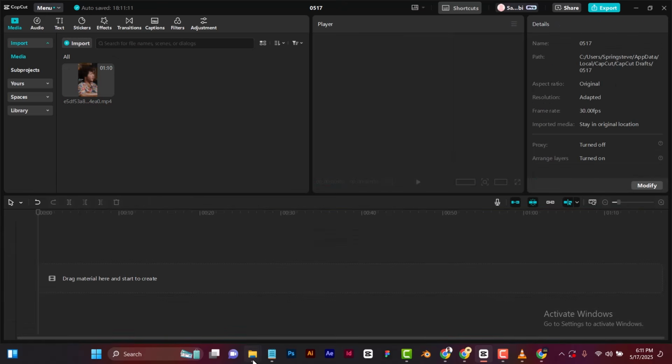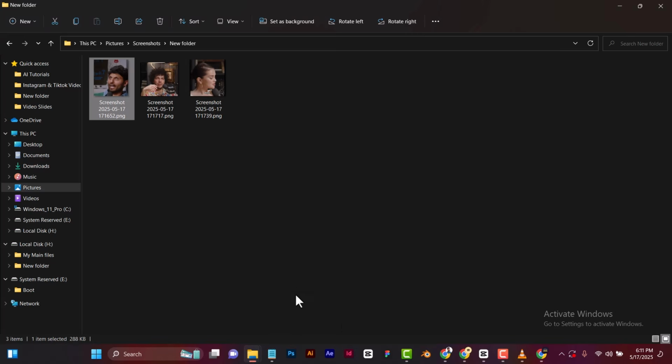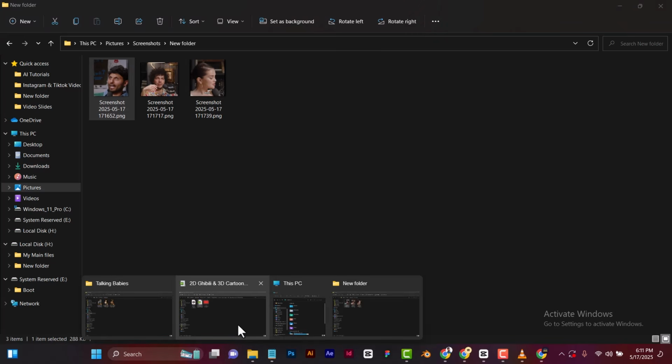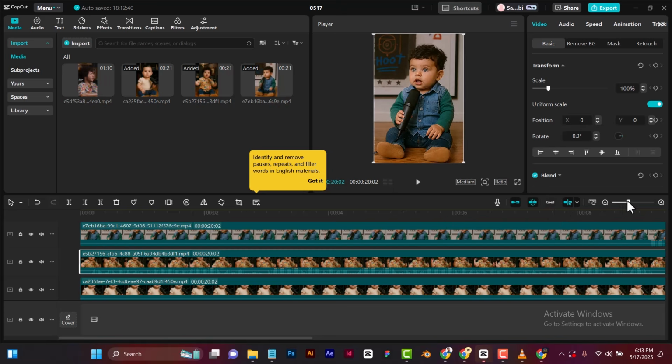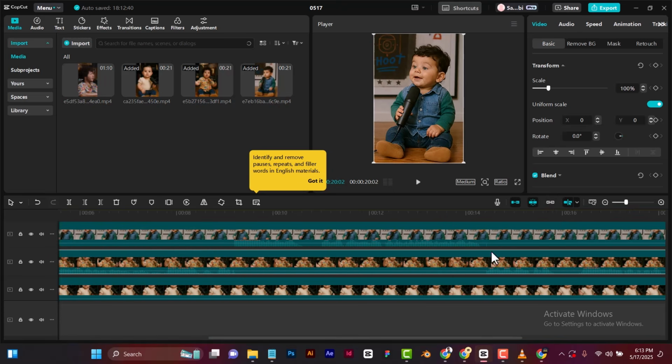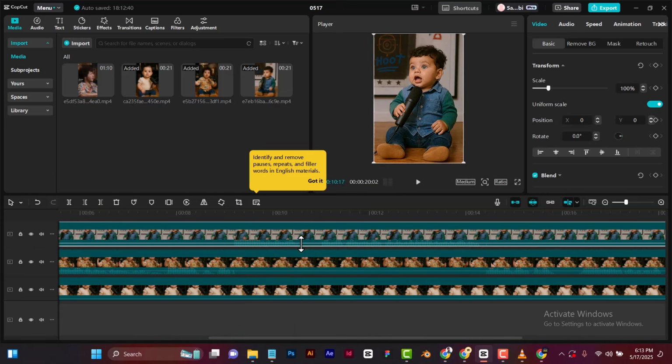Then we'll bring in these 3 videos that we have generated. So I've imported the video clips that we generated. If you look through each of them, you can see there's an audio track in each of them. So you just need to cut out the side that does not display any voice, and replace it with one that has someone talking. So I'll just do that quickly.